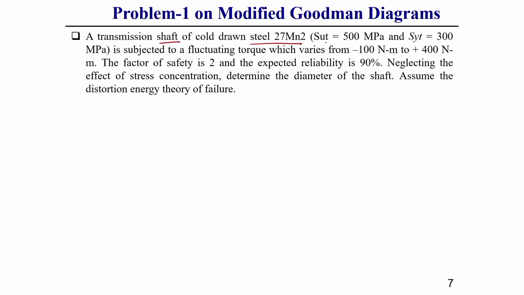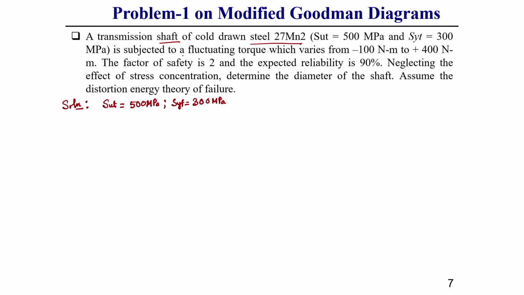For this steel, the given data is ultimate stress of 500 MPa, and yield strength for the shaft material of 300 MPa.